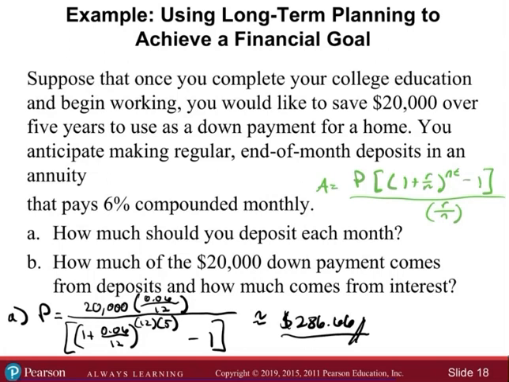How much should you deposit? So we got that, and then how much of the 20,000 down payment comes from the deposits, and how much comes from interest, right? If we're making that payment every month for 5 years, that's 60 payments. It's basically that number times 12 times 5, and that's how much is going to come from deposits, and the difference is going to be the amount that comes from interest.